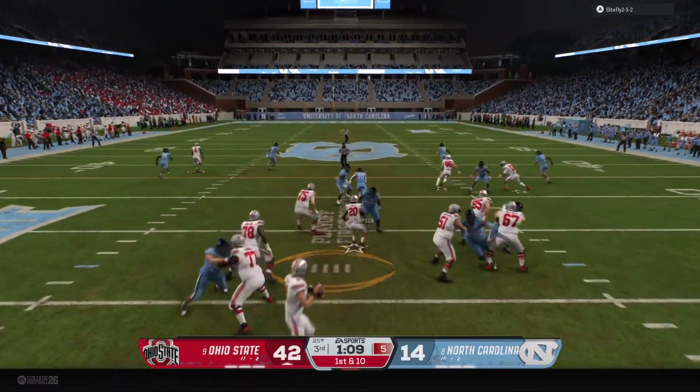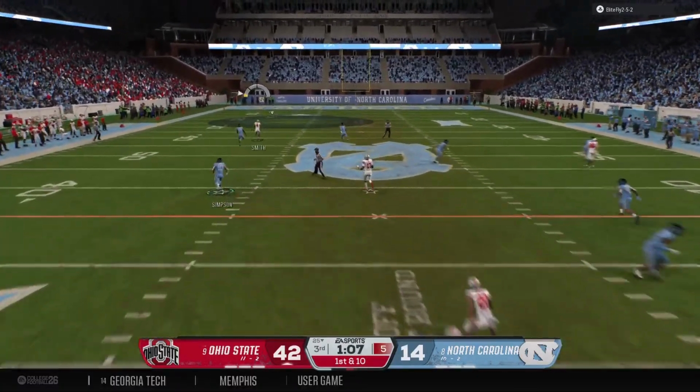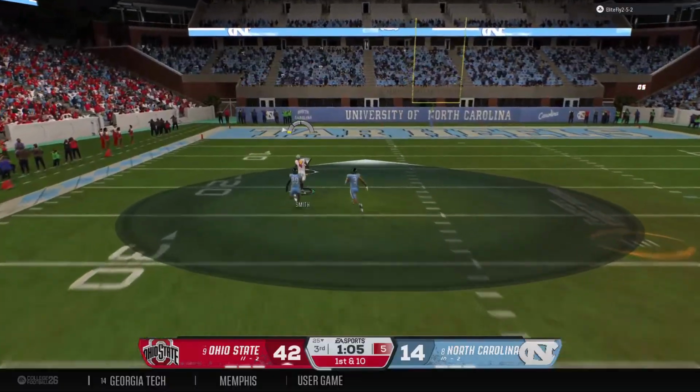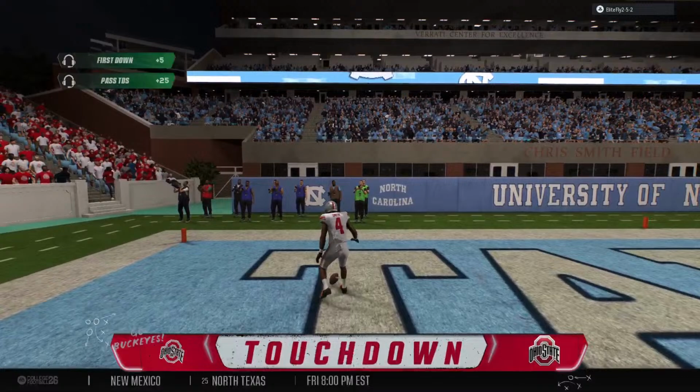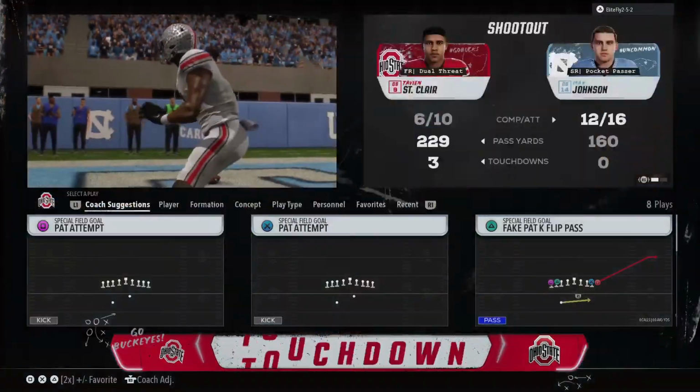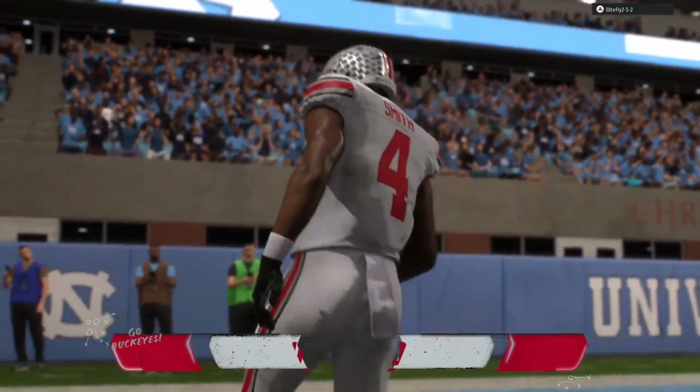Off the play fake on 1st down. Looking for a man deep down the left side. And it's caught outside the 10 and still going. Touchdown, Ohio State. Still no answer for this offense.